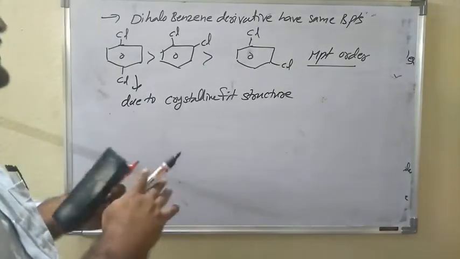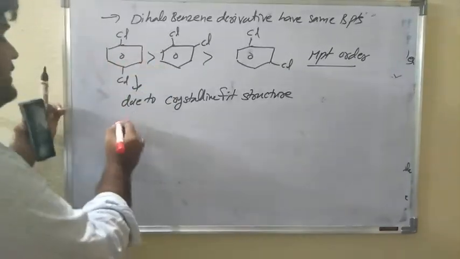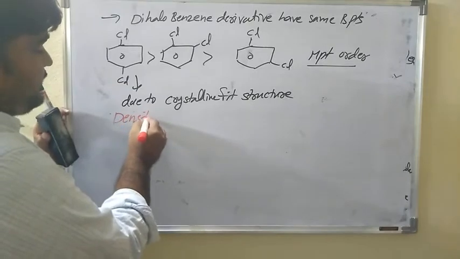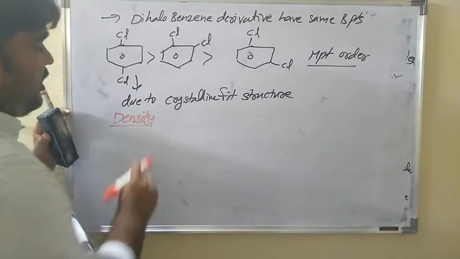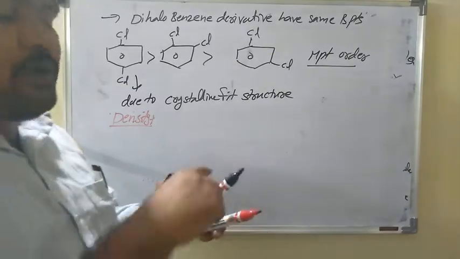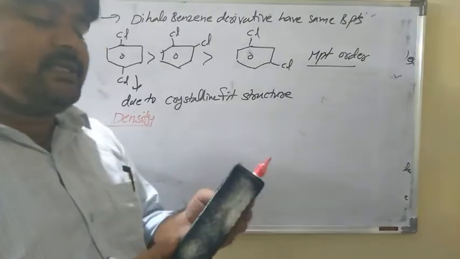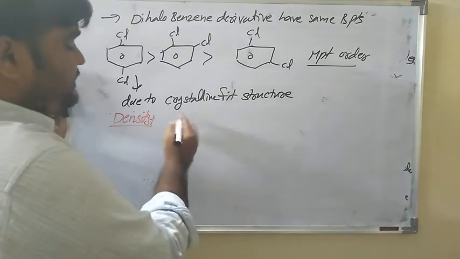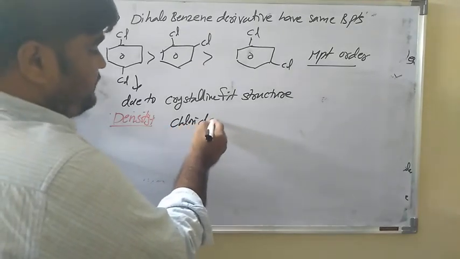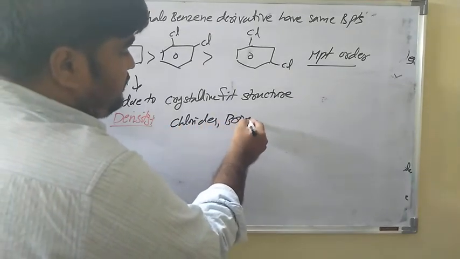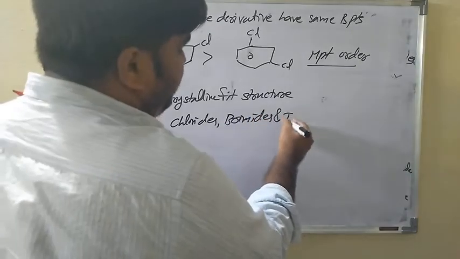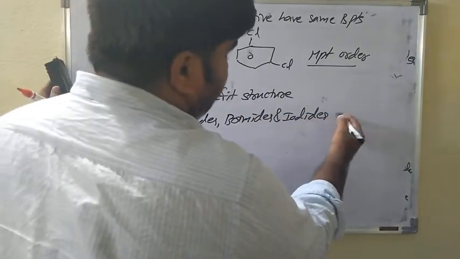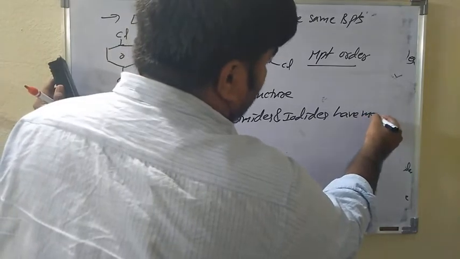And coming to the density. You already know, more molecular mass means more density. Chlorides, bromides and iodides have more density.